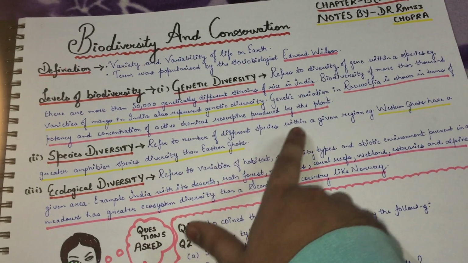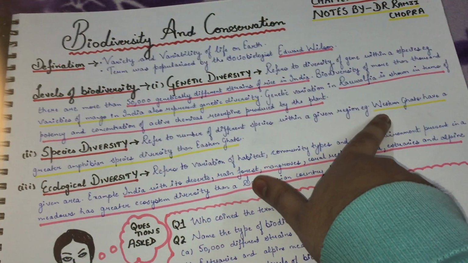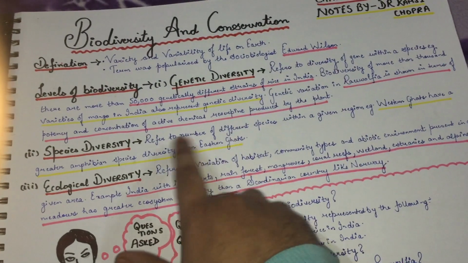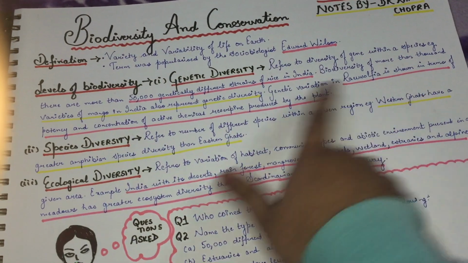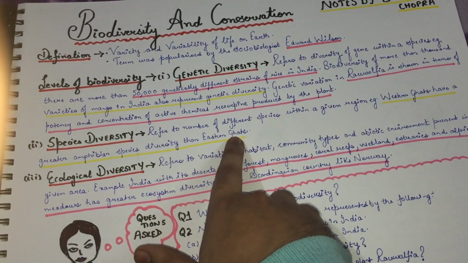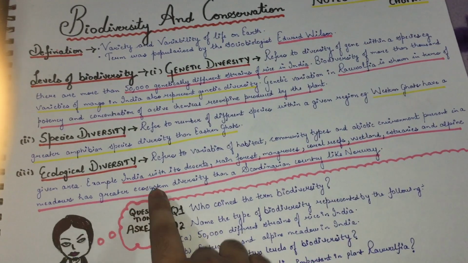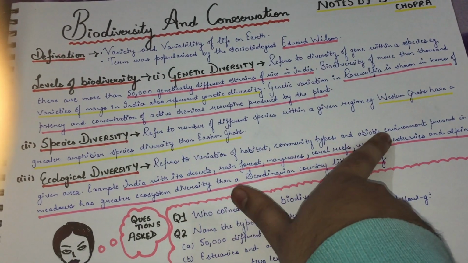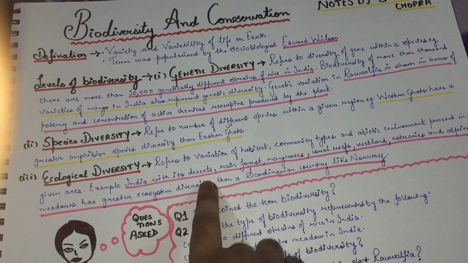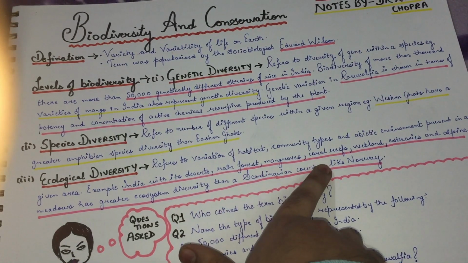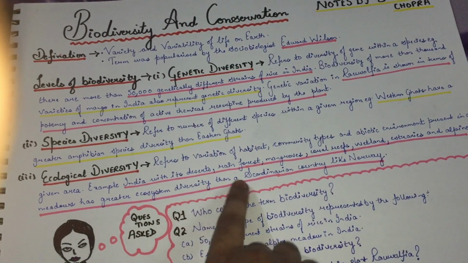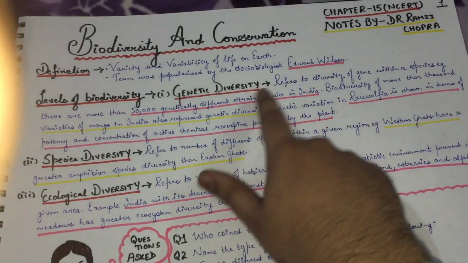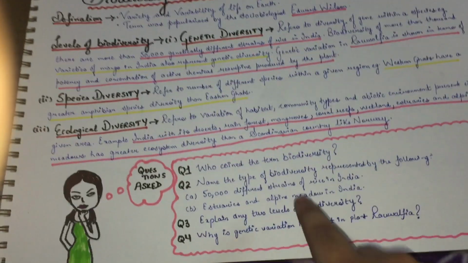It refers to the number of different species within a given region. Example: Western Ghats have greater amphibian species diversity than Eastern Ghats. Ecological diversity means variation of habitat, community types and abiotic environment. For example, India with its deserts, rainforests, mangroves and coral reefs has a greater ecosystem diversity than a Scandinavian country like Norway.